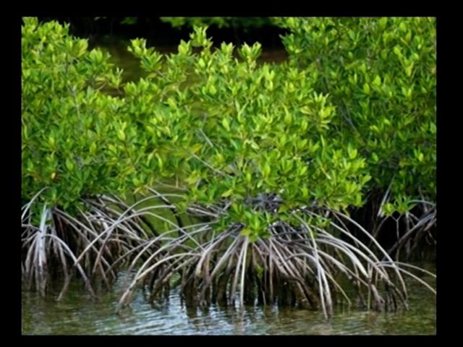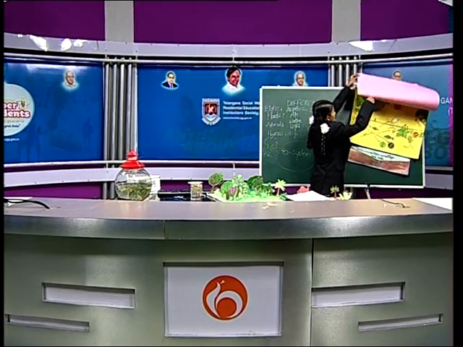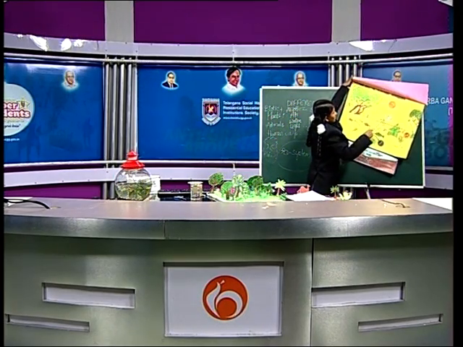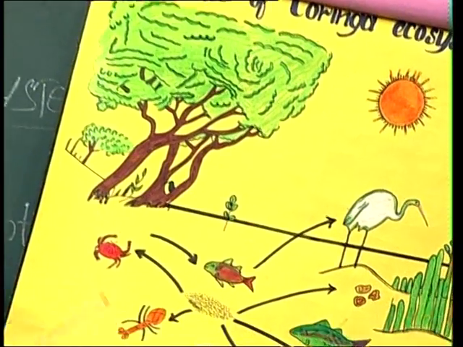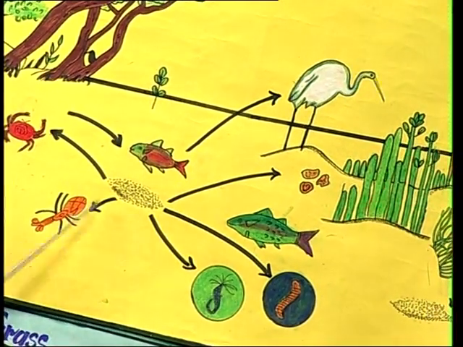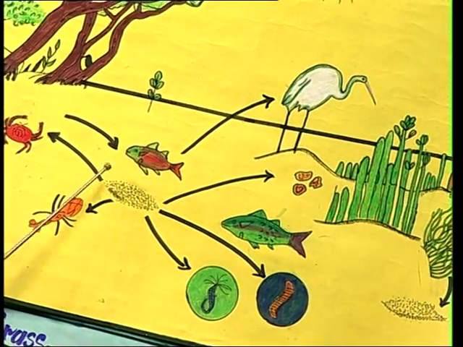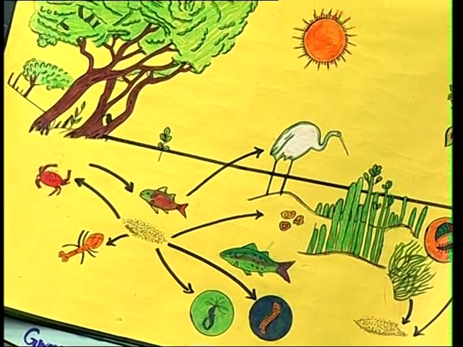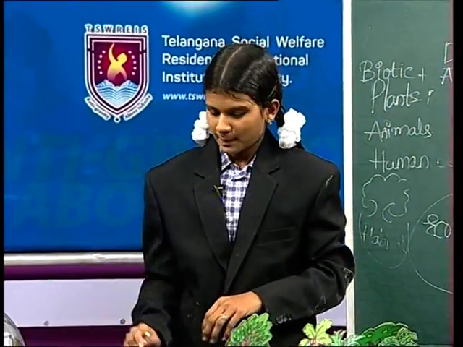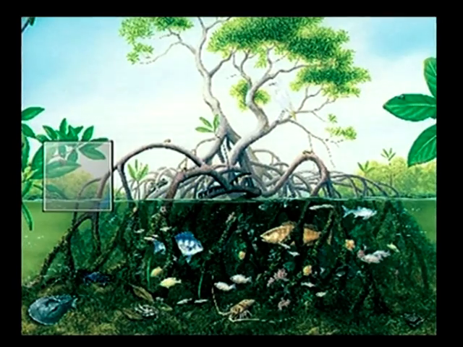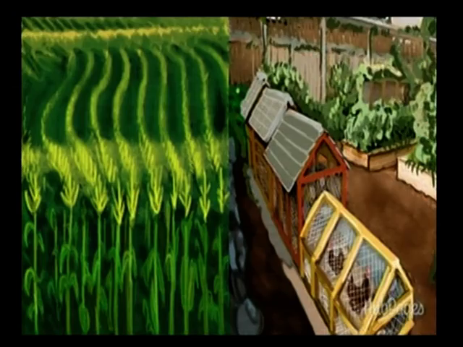And let us discuss one ecosystem, that is Coringa ecosystem. See this. This is called Coringa ecosystem. In this ecosystem we find mangroves, trees, etc. and also animals like crab, fish, worm, etc. These are all living in sea water, that means salt water. So, this comes under marine ecosystem. See this, this is called Coringa ecosystem, and this is also an example for Coringa ecosystem.